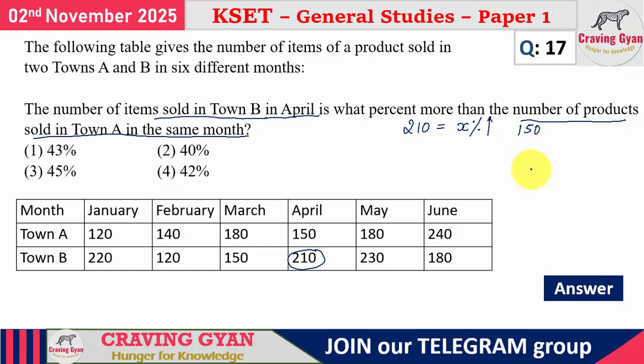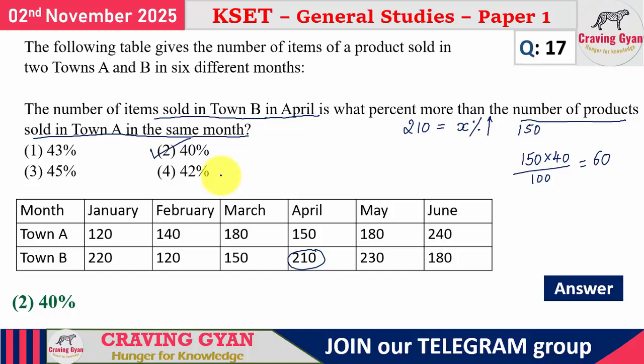Let us go with the options. Out of 43, 45, 40, 42, which option will be the best to solve? I am going to take 40. For this 150, if I take 40%, how much will you get? 60. So if I add 60 to 150, it will be directly 210. So 210 is what percentage more compared to this 150? It is 40% more. Option 2 is going to follow.